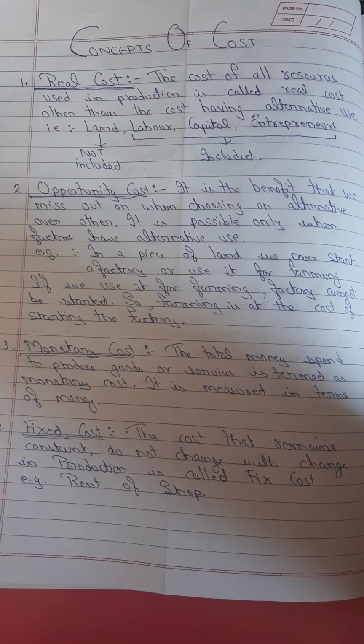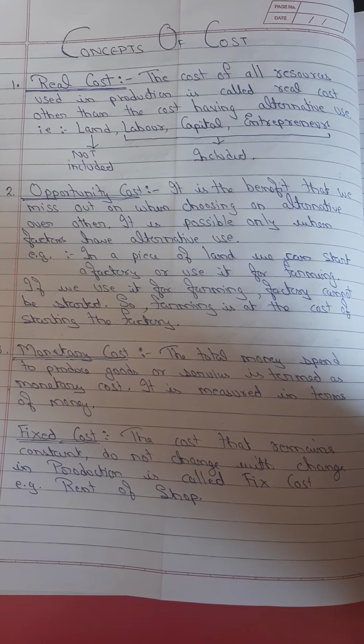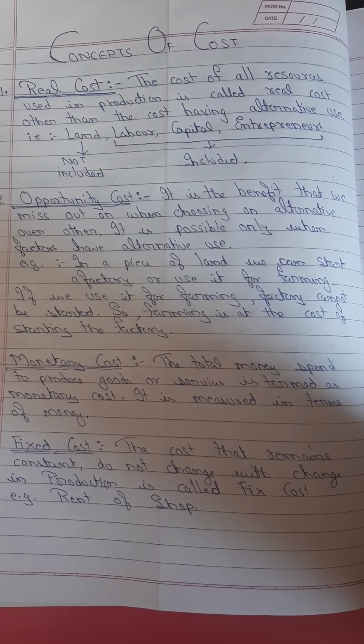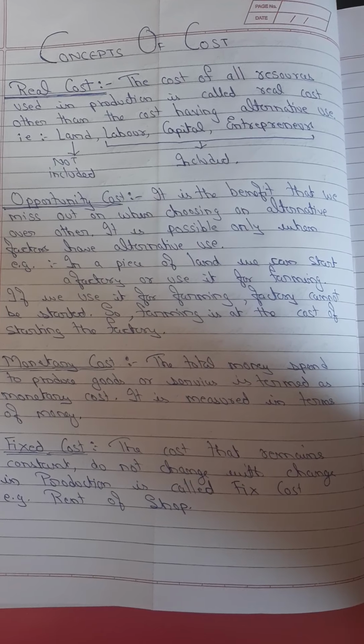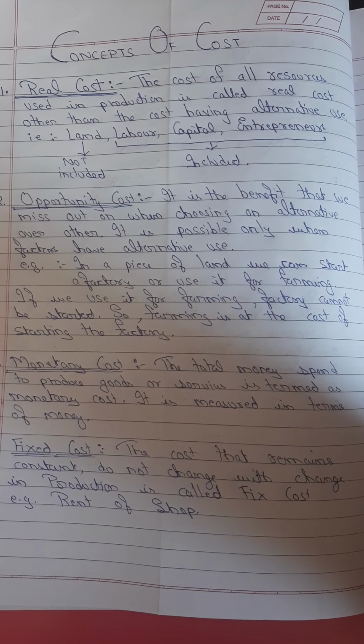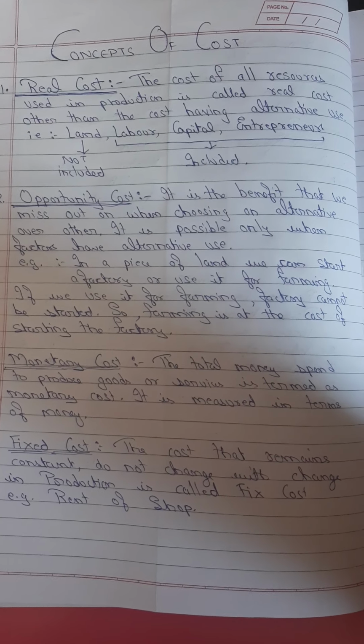We all know that there are four factors of production, that is land, labor, capital and entrepreneur. Now, land is not included because land is a factor of production that has alternative uses. Other than land, labor, capital and entrepreneur are included in real cost.